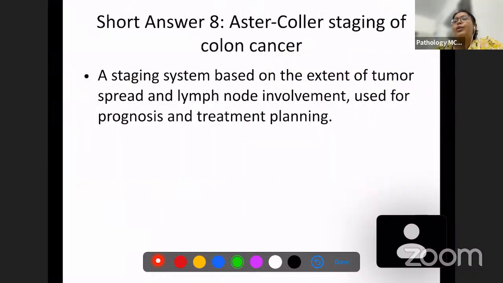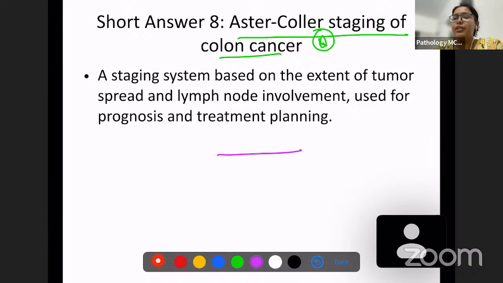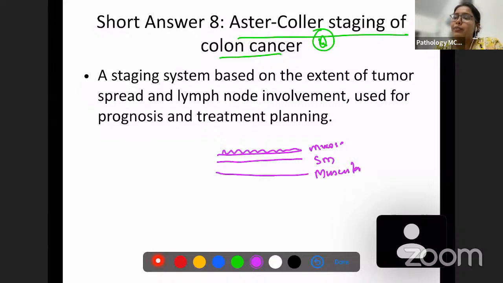Now we're going to discuss another question, which is about the staging of colon cancer. First of all, we have to again revise the layers of the colon for discussing the staging system. We know that there is mucosa over here. These are the glands. This is the mucosa. Below the mucosa, you are going to have submucosa, and then you are going to have muscularis, and then you are going to have serosa.